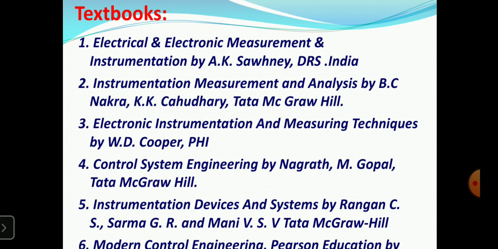So the first textbook is Electrical and Electronics Measurement and Instrumentation by A.K. Sawhney. A.K. Sawhney is the author. Many books are written by A.K. Sawhney for instrumentation or measurement purposes. So this is the main book. Then Instrumentation, Measurement and Analysis by B.C. Nakra and K.K. Chaudhary, published by Tata McGraw Hill. Then Electronic Instrumentation and Measuring Techniques by W.D. Cooper. That is also a very good book. So these three books are the main textbooks prescribed by the university.